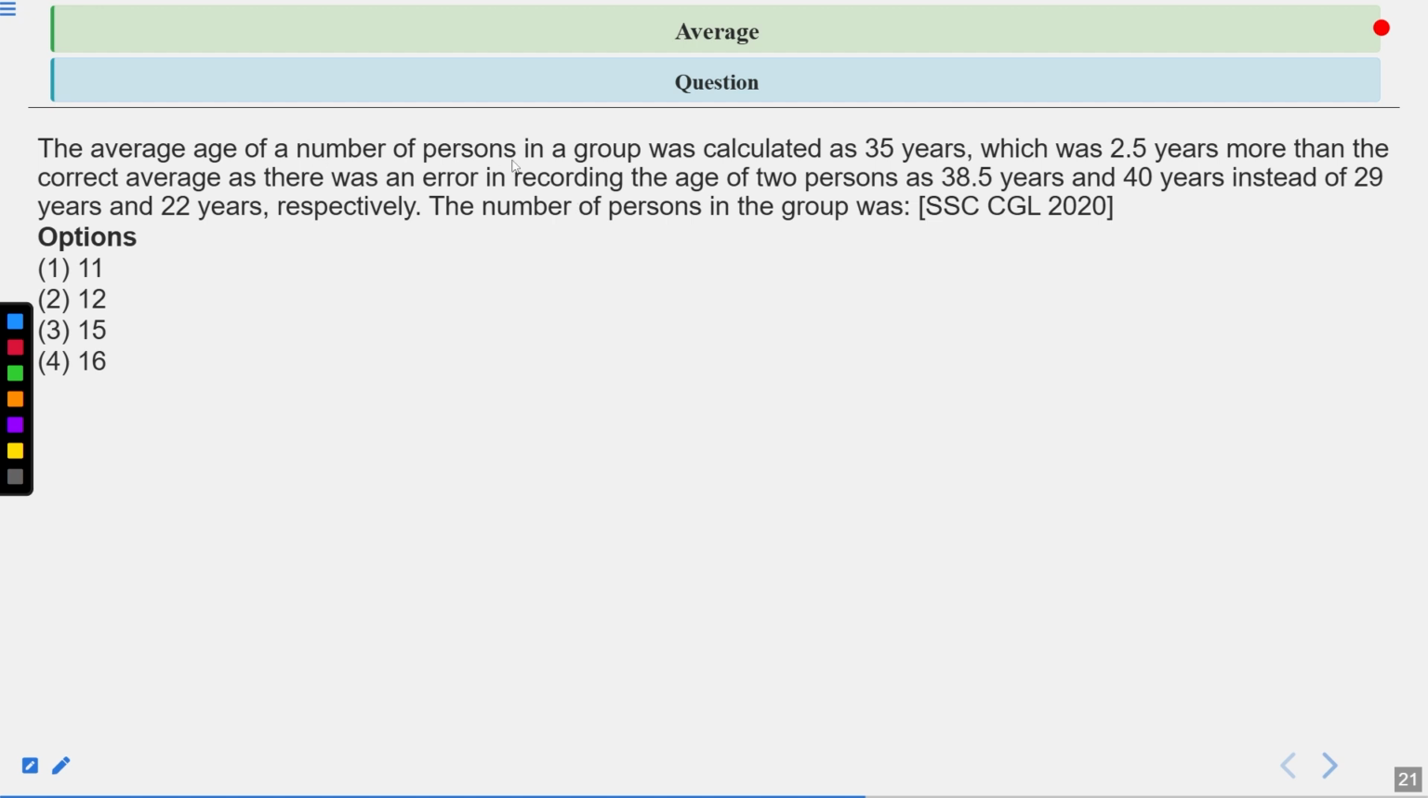The average age of a number of persons in a group was calculated as 35 years, which was 2.5 years more than the correct average, as there was an error in recording the ages of two persons as 38.5 years and 40 years instead of 29 years and 22 years respectively. So the number of persons in the group was? This question was asked in the SSC CGL exam in 2020. There are 4 options. First is 11, second is 12, third is 15, and fourth is 16.